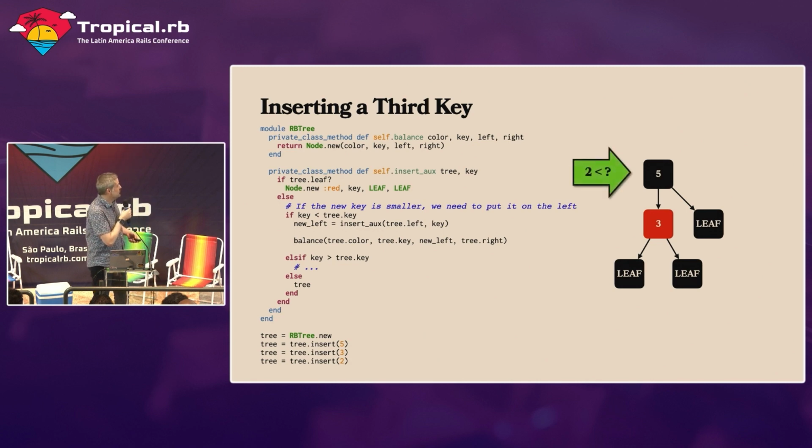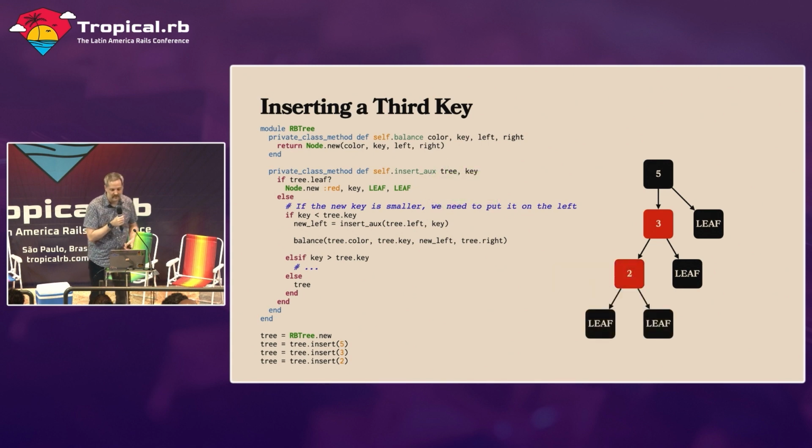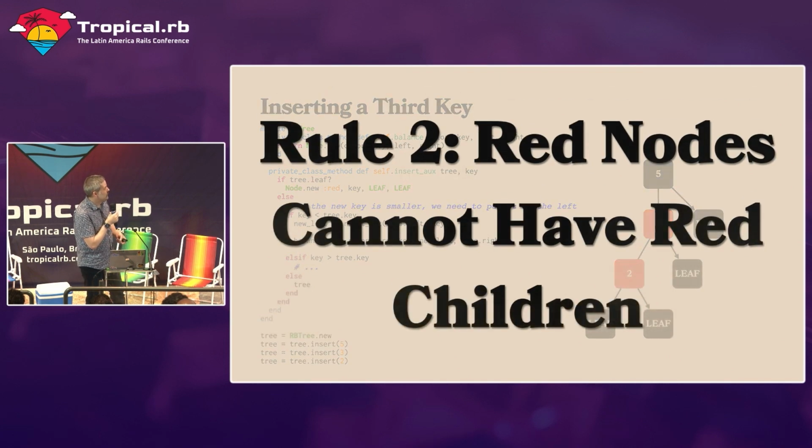When we insert the number 2, we're going to say, well, 2 is less than 5. 2 is also less than 3, so we need to insert it on the left of 3. So we'll call insert aux with the leaf node. It just creates a new red node, as we've seen before, but then we end up with a tree that looks like this. Now, unfortunately, we have a problem. This is violating one of our rules. Rule number 2 says red nodes cannot have red children. So this is a problem.